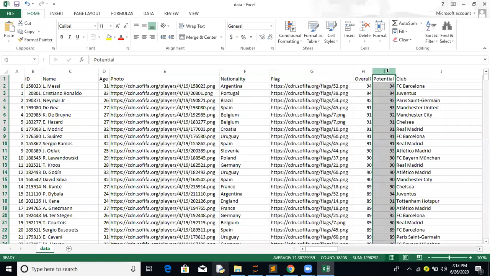Overall and potential, does anyone know what's the difference between overall and potential?